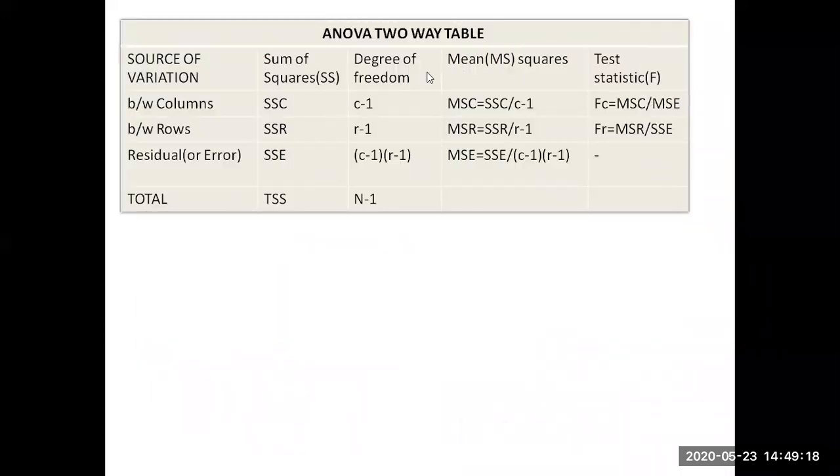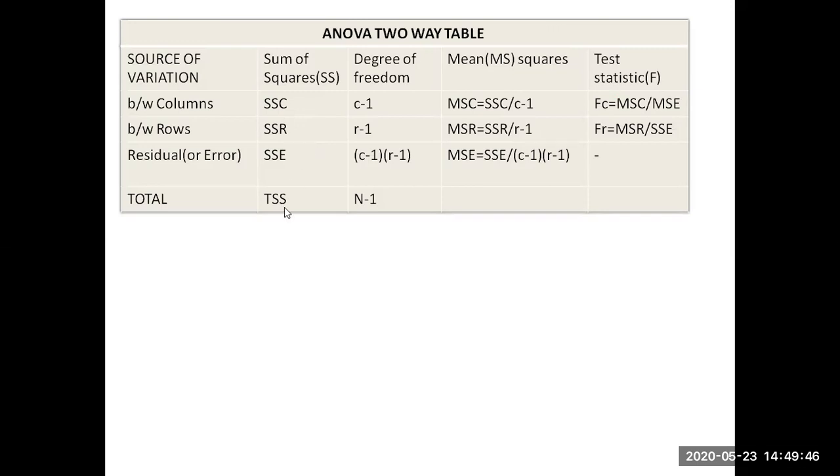We have already discussed this type of generalized table in one-way ANOVA. The same: sum of squares between the columns is SSC, sum of squares between the rows is SSR, and sum of squares of residual or error is SSE. Only one extra row is here; the remaining is as usual.